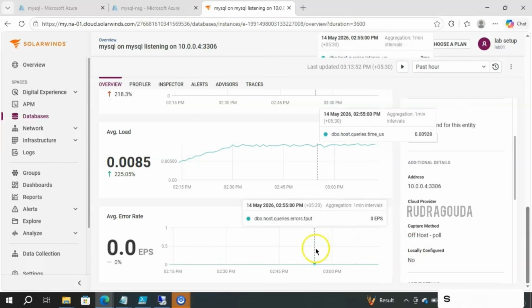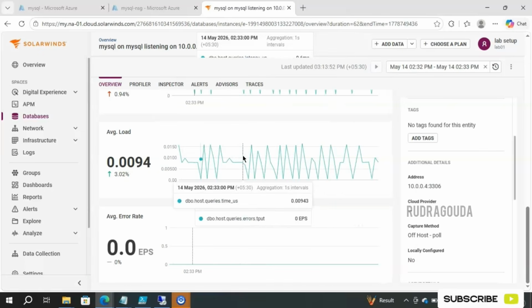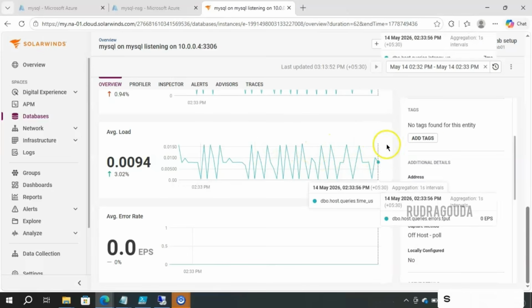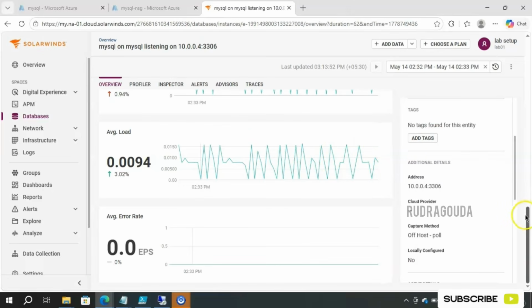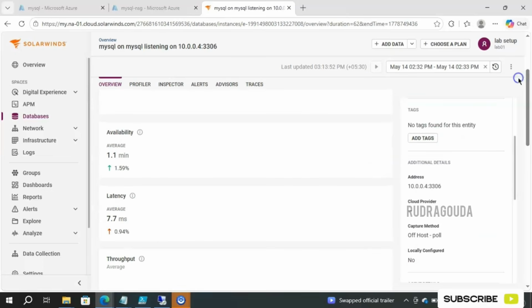Currently we don't have any errors. That's what it is, completely zero. But we have some load on the database. That's what you are seeing here. Average load is 0.0094%. You are able to see the information in the graph so that you can easily understand how things are going on at the DB level. So this is all about the overview.